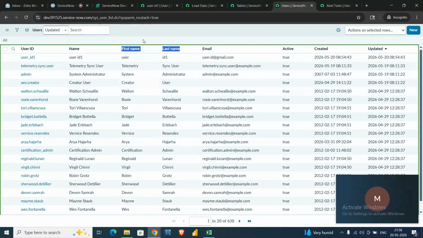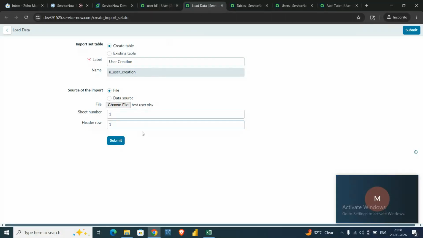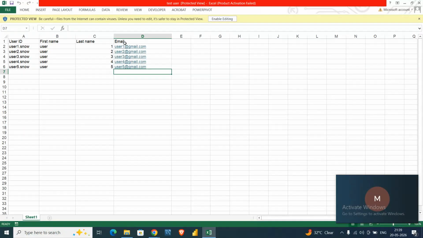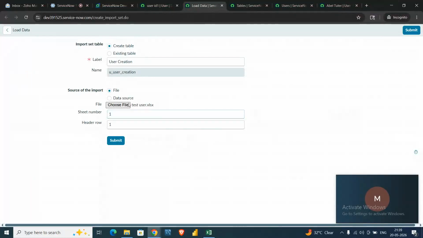Okay, so where are we? Okay, in the Excel. So these are the names we have to look into, because if the names are similar, like the heading, like we have a user ID, the system will generate an auto mapping which will make our life easier. Okay, let me show you how. So I choose the file, sheet number and header row. Let me submit it. Let's see how it is happening, how these things are going.